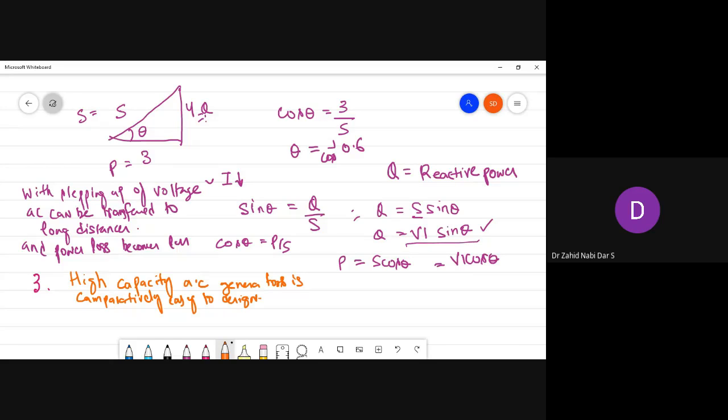High capacity AC generators are comparatively easy to run at around 11 kV for generation purpose, and about 220 kV for transmission is in common use. So this is very common. Normally we have this. You will also find that there are 13 kV.